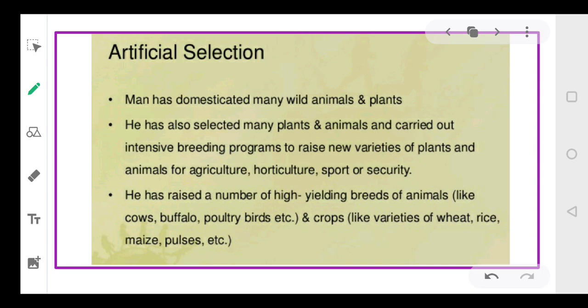Coming to artificial selection also. As I said, there are humans also that help in the evolution. They help in the artificial selection. If we talk about different varieties of mango, today we see wide varieties of mango, wheat, and rice. All these new varieties that have come are because of artificial selection. The breeds of animals like your cow, buffalo, poultry, and in crops, they are all because of artificial selection, meaning the selection which is done by human beings.